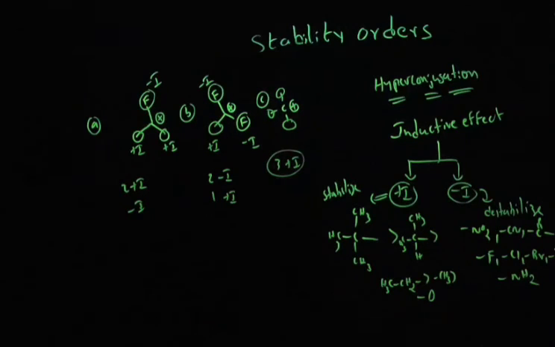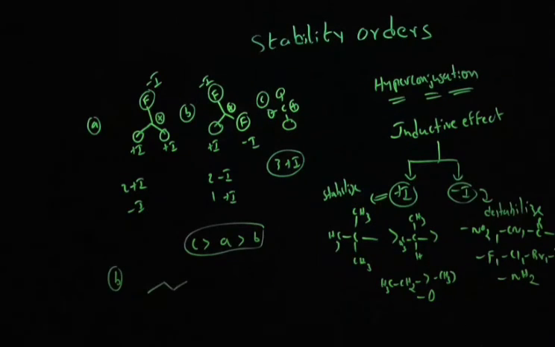the stability of carbocation. That means option C will be more stable, and option A contains 2 plus I groups, and option B contains 1 plus I group. The order will be C > A > B. Order will be CAB. Okay, let's discuss one more question on the basis of inductive effect.